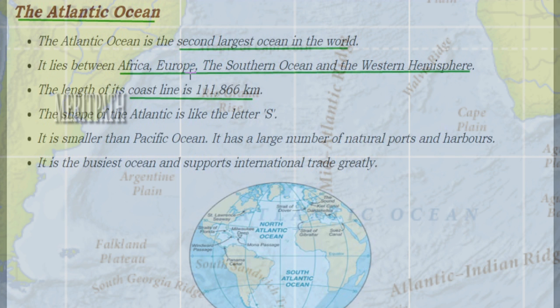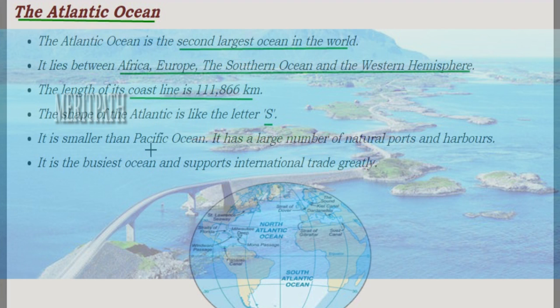Next comes the Atlantic Ocean. The Atlantic Ocean is the second largest ocean in the world after the Pacific Ocean, and it is located between Africa, Europe, the Southern Ocean and the Western Hemisphere. So it is surrounded by Africa, Europe, the Southern Ocean and the Western Hemisphere. And the length of the coastline of this Atlantic Ocean is 1,11,866 kilometers. And the shape of the Atlantic Ocean resembles somewhat the alphabet S.